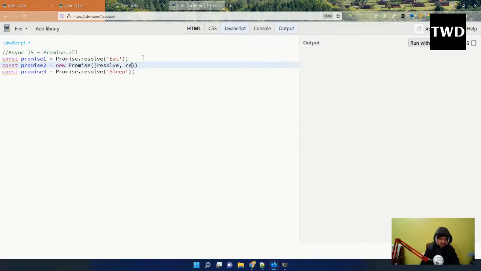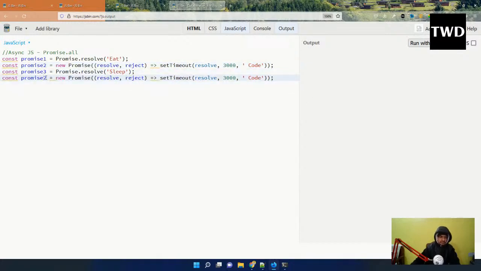Resolve, setTimeout, resolve, 2000, and this is the fourth one.